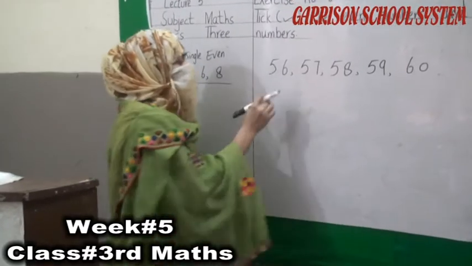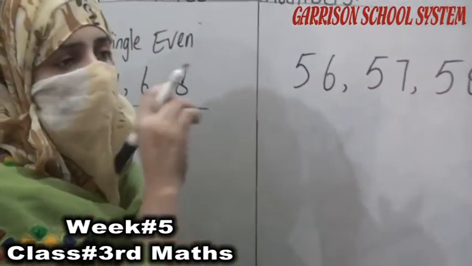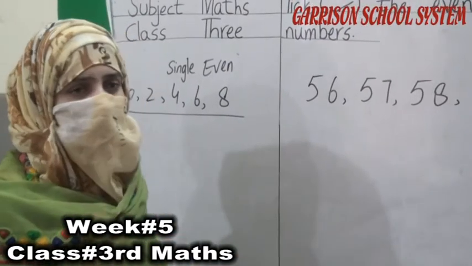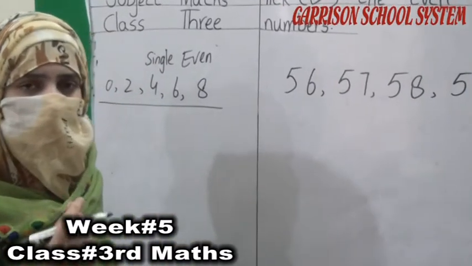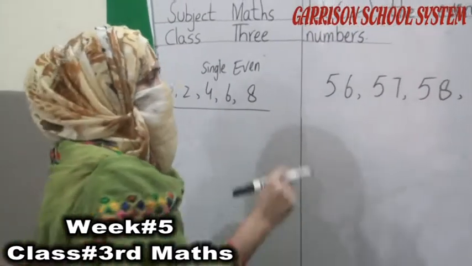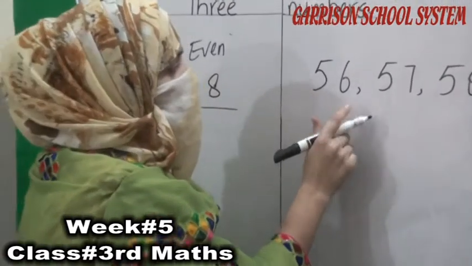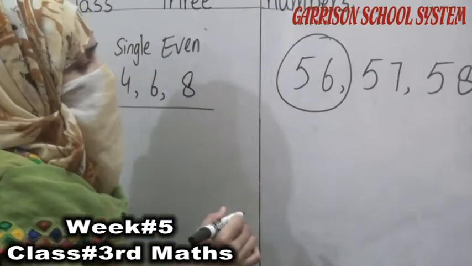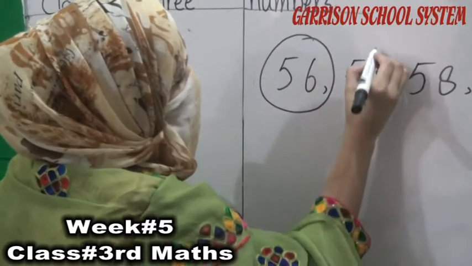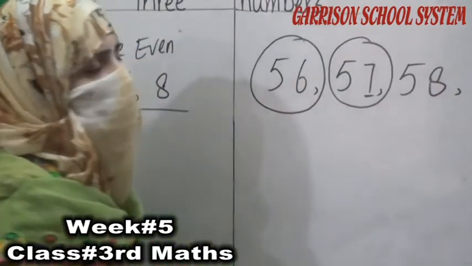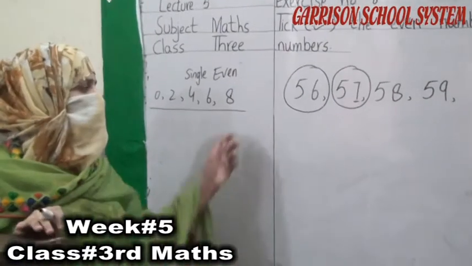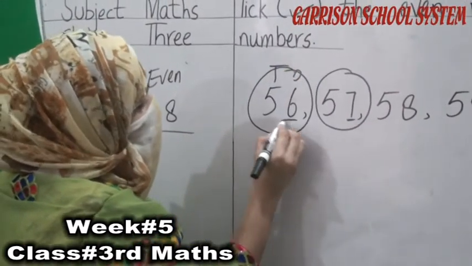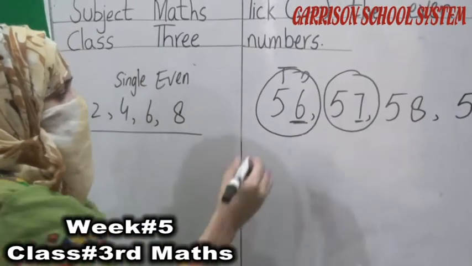We will apply a trick here: we will look at the ones number. We have to focus on the ones number. Either the ones number is even or odd. If our ones number is even, it means our complete number is even. If our ones number is odd, it means our complete number is odd. Understand students? Here we have ones and tens, we just have to focus on our ones number.